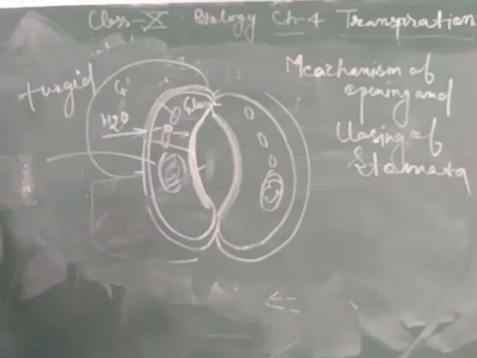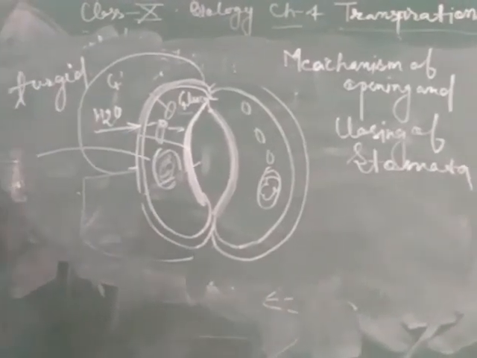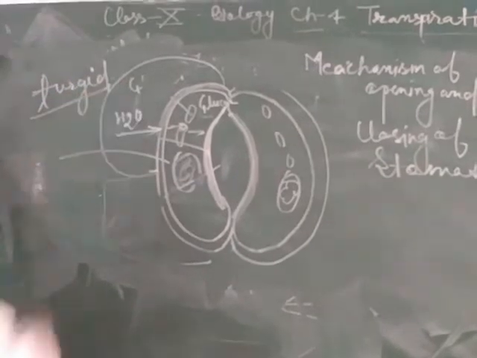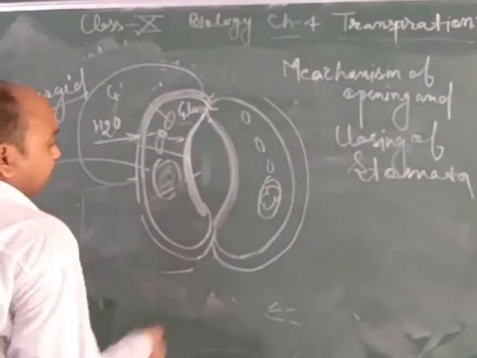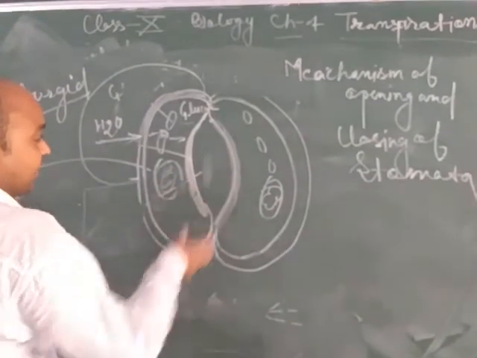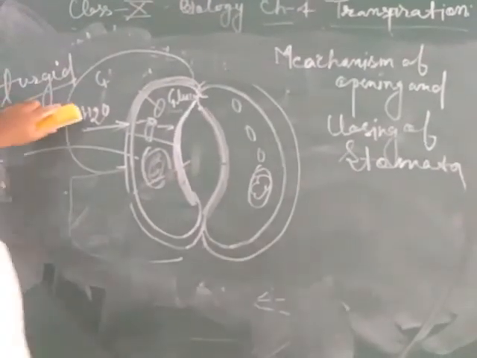Turgid means a condition when the guard cell becomes thickened. This is called the turgid condition. Due to turgidity, the inner walls are pushed inside, and stomata gets closed.